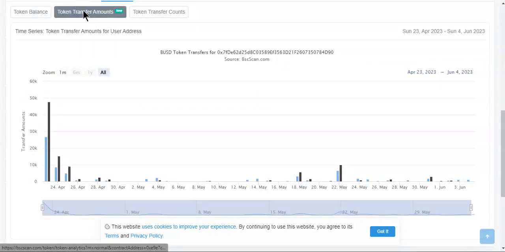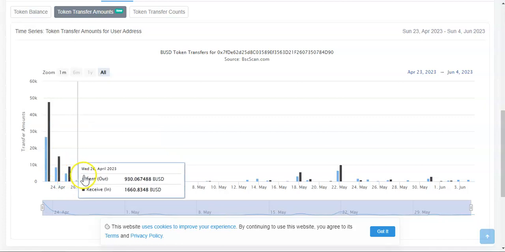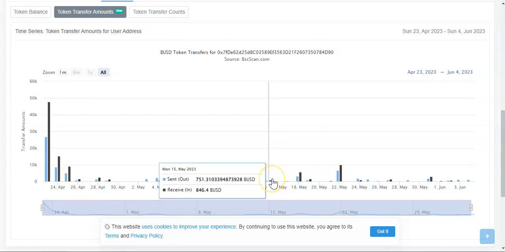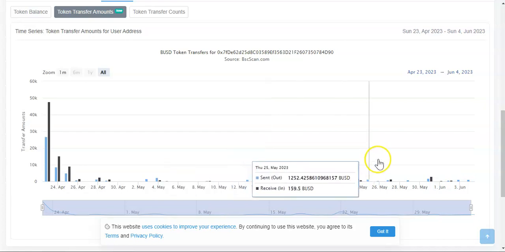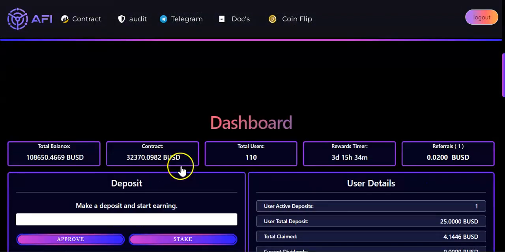Over here, in total transfer amounts, we can see a huge spike on the launch day, and eventually more people become aware of the project and start to invest. The beauty is we don't see many huge withdrawals, and also we don't see many huge deposits. On one hand, that is good because if the community is small and the trader is performing good trades, there will be enough funds for everybody.